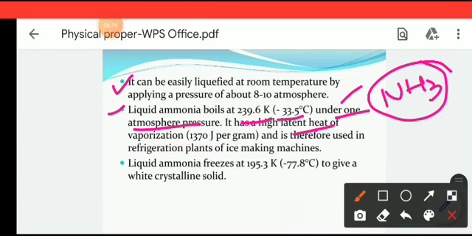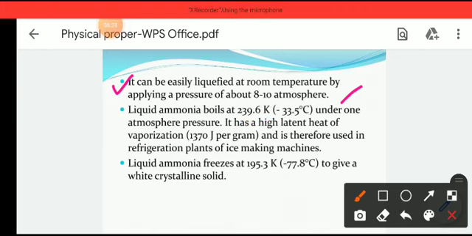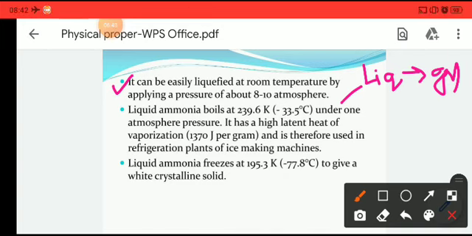You may not know about the latent heat, I guess. Latent heat is the heat required to change a substance from one phase to another phase. In the case of ammonia, it is in liquid form. To transform the liquid ammonia to gaseous ammonia, we need to give some energy. This energy is called latent heat, the latent heat of vaporization.